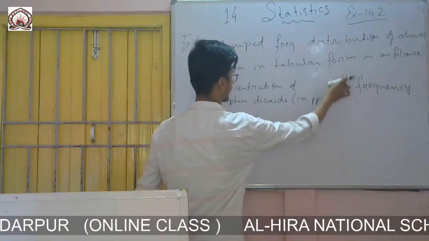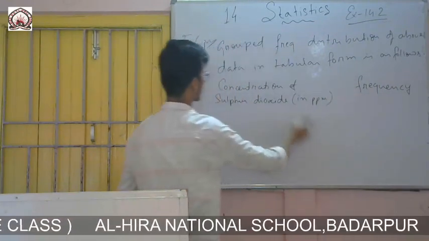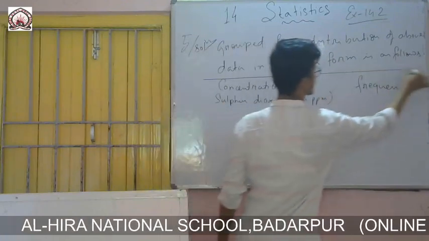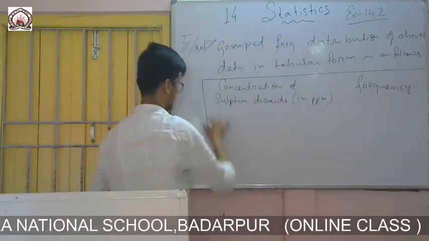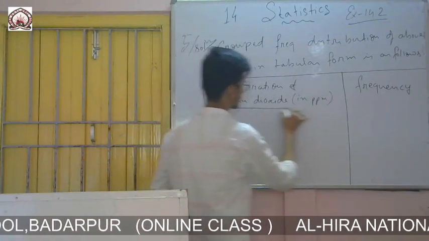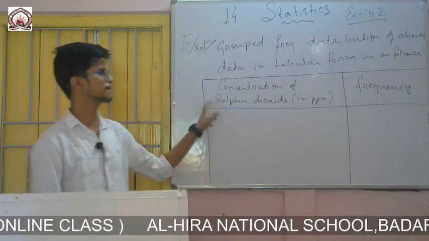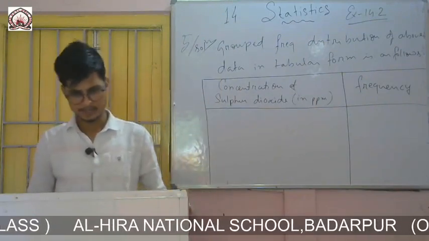In an exam or while making notes, you make another column and write the tally marks also. I know you can do the tally mark portion, that's why I am leaving it, but in the exam you are to write it.